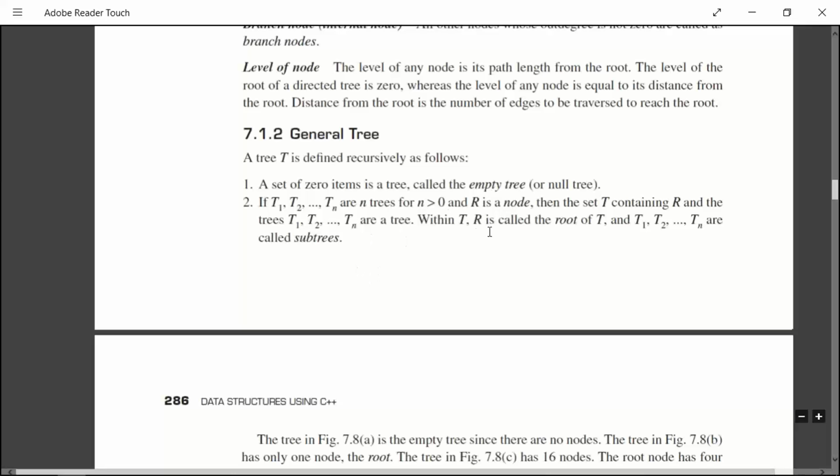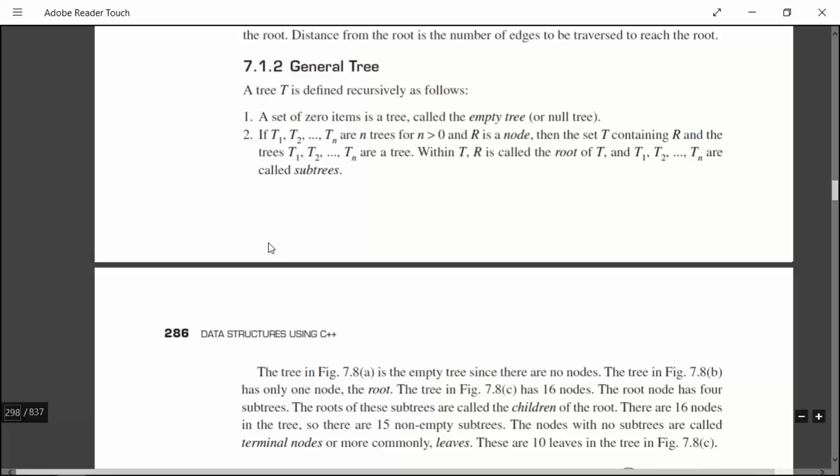Okay, so the set which contains R and T1 to Tn, where R is the root, that particular set is called a tree. So R is root and all these T1, T2, T3, T4 up to Tn, whatever trees are there, all these are called subtrees. So these are the terms that you have to keep in mind when you are dealing with trees. These are repeated till the end of this chapter.